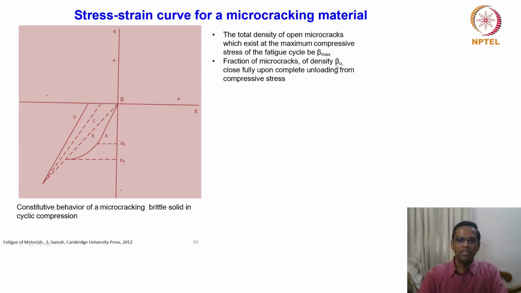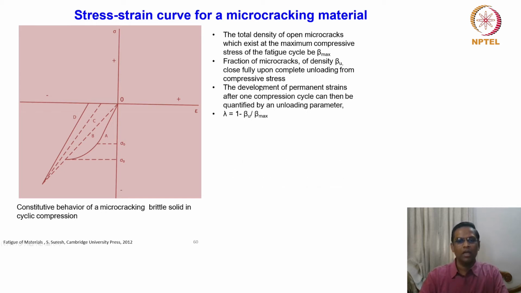A fraction of microcracks of density beta u close fully upon complete unloading from the compressive stress. There is another parameter which measures the number of microcracks that get fully closed upon unloading. That means the compression comes back to zero. So how many of the microcracks keep closing? The development of permanent strains after one compression cycle can then be quantified by an unloading parameter lambda, which is defined as lambda is equal to 1 minus beta u by beta max.